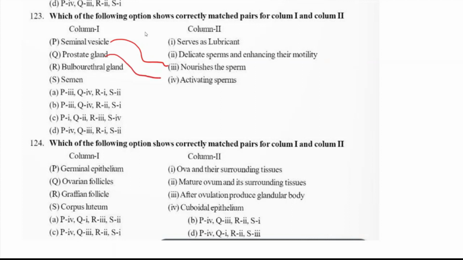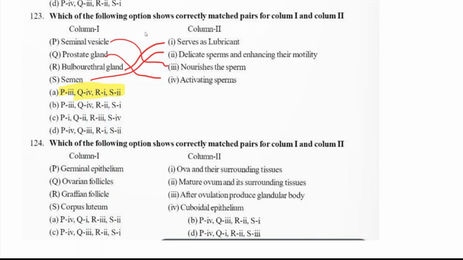Bulbourethral gland serves as lubricant. Remember when we studied the function of each secretion. Semen nourishes sperm and enhances their motility. So the answer will be P3, Q4, R1, S2. Answer is option A.